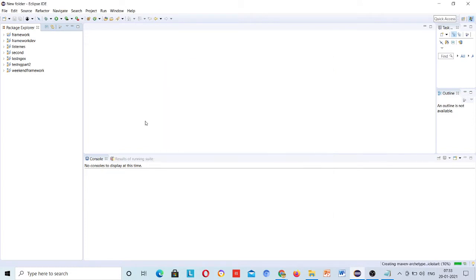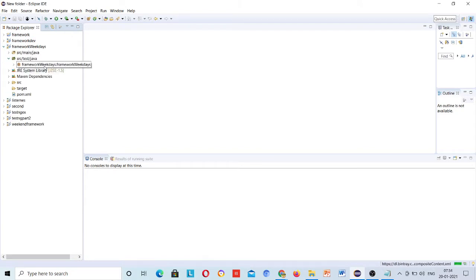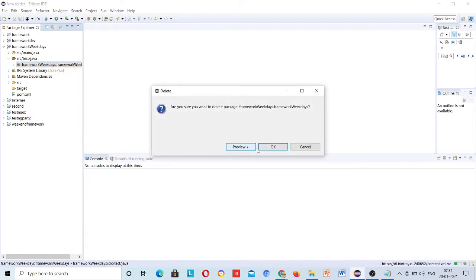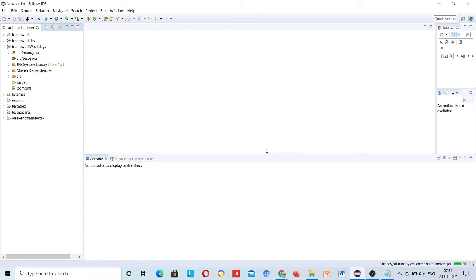It will build up the project for you. Inside this one there is a package created. We don't need this package, so you can delete it. I will also delete it, because this is just garbage, and there should not be any garbage in your framework. And just create two packages, regression and sanity.